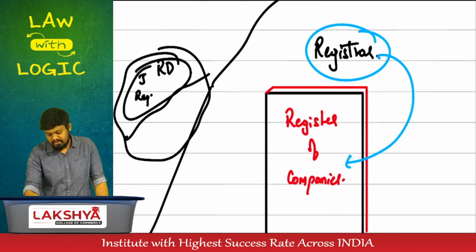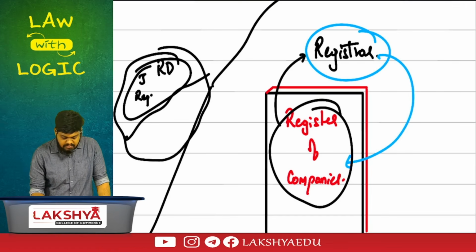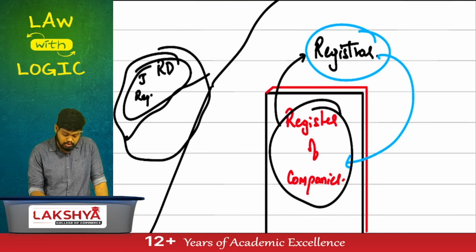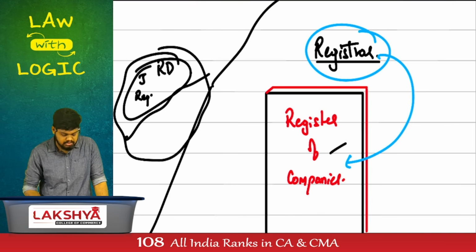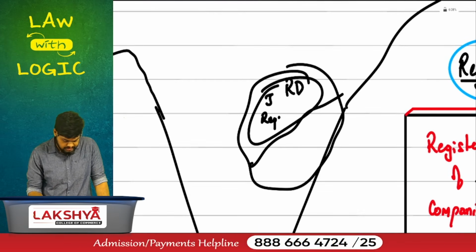Sometimes the Companies Act will use the word Register of Companies in place of registrar. Actually speaking, there are two separate wordings. What should have been the original word they should use? Registrar. But sometimes they use the word ROC. They are using this word ROC, but there are still mistakes in it.